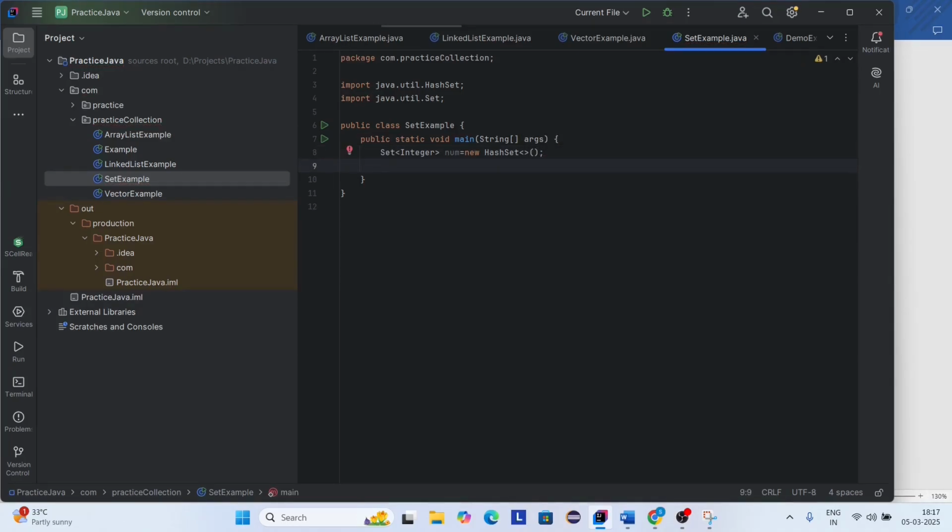So here I'm adding elements to the set. num.add(16), and again I'm adding 70 element to the set, and again I'm adding 60 element to the set, and again I'm adding 80 element to the set. So here you can see I'm adding 60 element to the set 2 times, but set will not allow duplicates. Let's see how it prints.